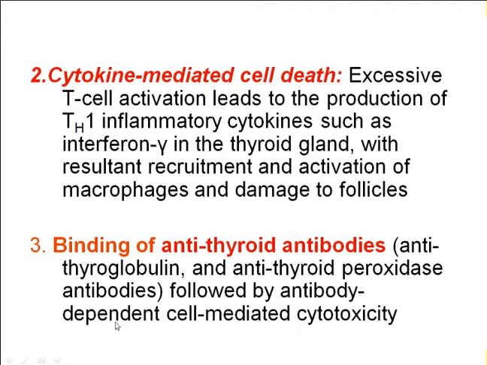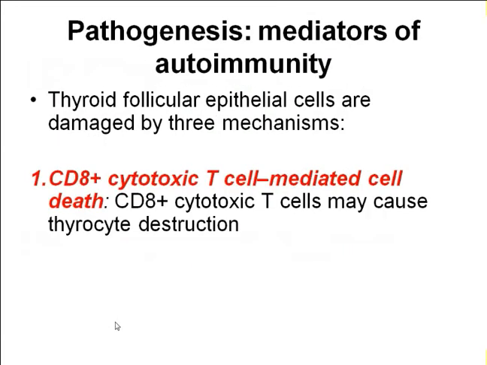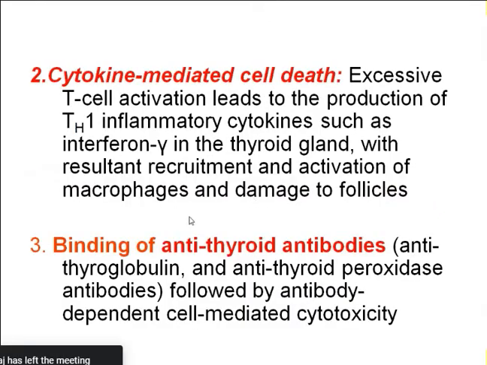So these are the three mechanisms. The first is CD8 plus cytotoxic T cell mediated cell damage or cell death. CD8 plus cytotoxic T cells cause the destruction of the thyroid. Second is the cytokine, which causes cell death.